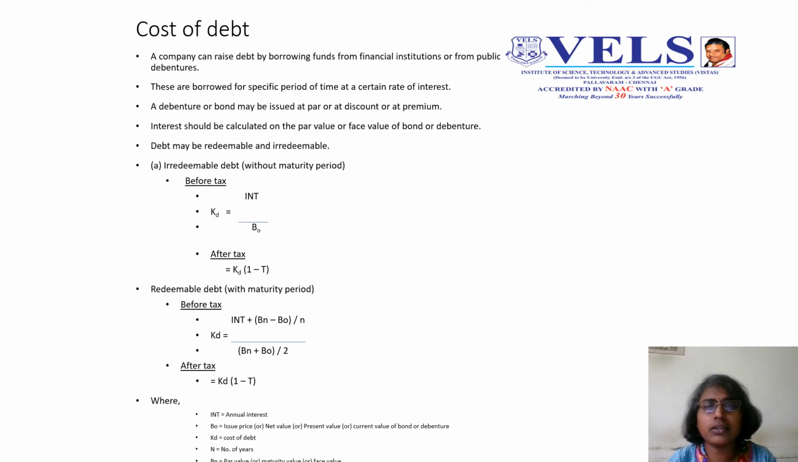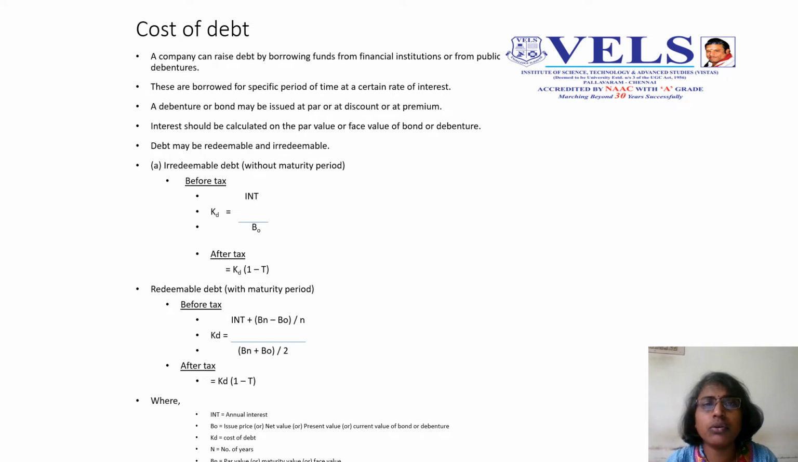Now, as I told in the previous slides, the components of cost of capital comprise cost of debt, cost of preference share, cost of retained earnings, as well as cost of equity. Now companies can raise debt by borrowing funds from financial institutions, or from the general public by issuing debentures. So these are the two ways through which a company can raise debt: either from a bank loan or by issuing debentures to the public.